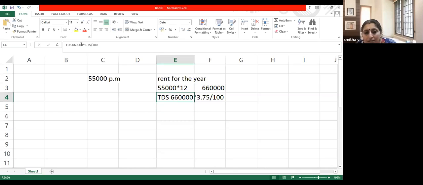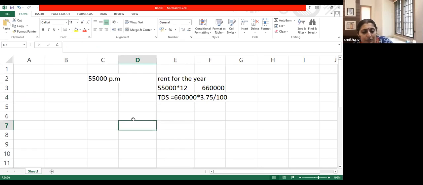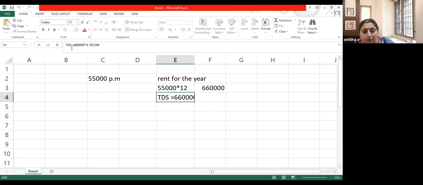Let us see whether 194IB is subject to that lower tax deduction. Yes, pandemic relief is available for 194IB. So 6,60,000 into 3.75% is the TDS which you have to deduct.